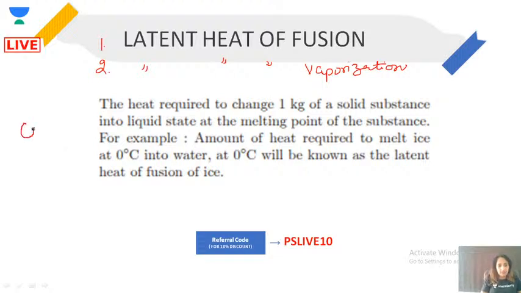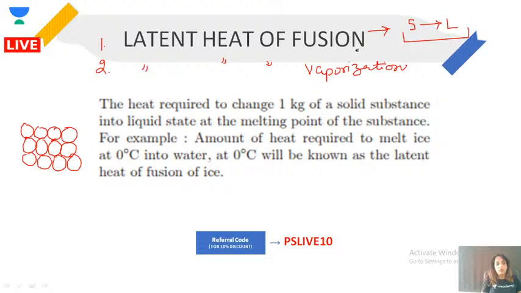So now let's see, you have these particles in a solid, and they are all attracting each other with a force. That is what we call intermolecular forces. Fusion is when a solid is melted to its liquid form.